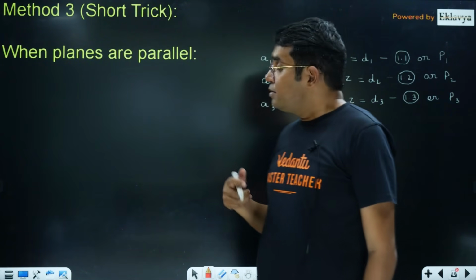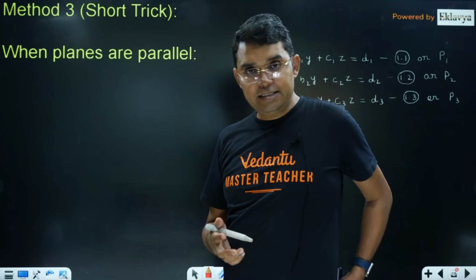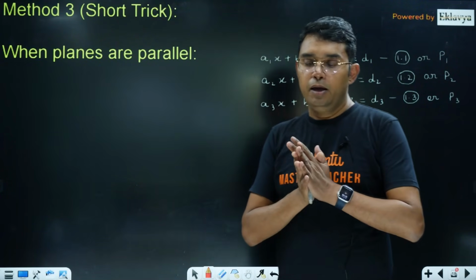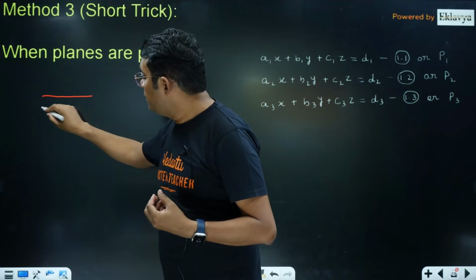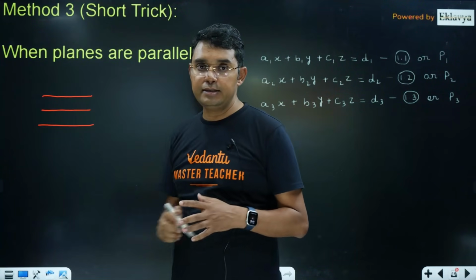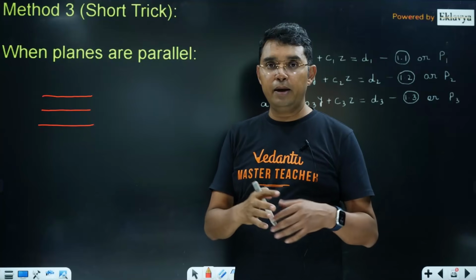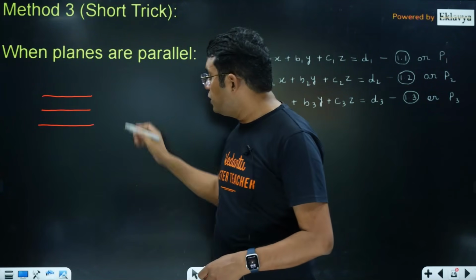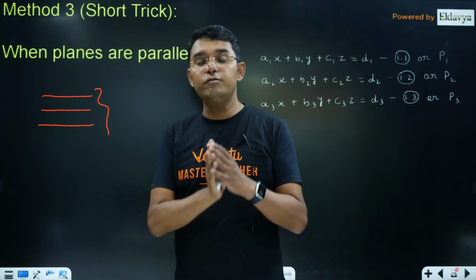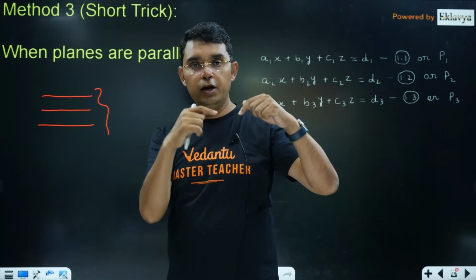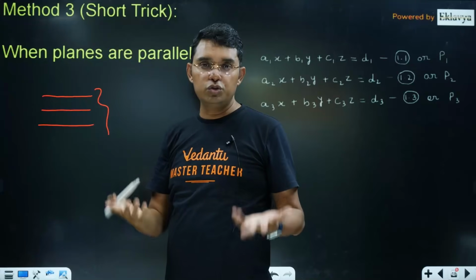Now coming to the case when planes are parallel. In this case, what I will suggest is just visualize the things. When planes are parallel, there can be multiple scenarios. Like one case is this, where all three planes are parallel and separated from each other. So definitely you cannot have any solution here. And this can be observed directly from A1, A2, A3, B1, B2, B3, C1, C2, C3.